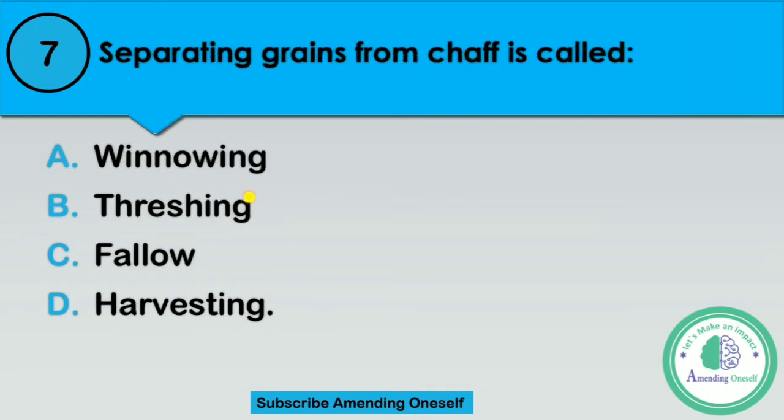Question number 7. Separating grains from chaff is called option A, winnowing, option B, threshing, option C, fallow, or option D, harvesting. Separating grain from chaff is called option A, winnowing, option B, threshing, option C, fallow, or option D, harvesting.